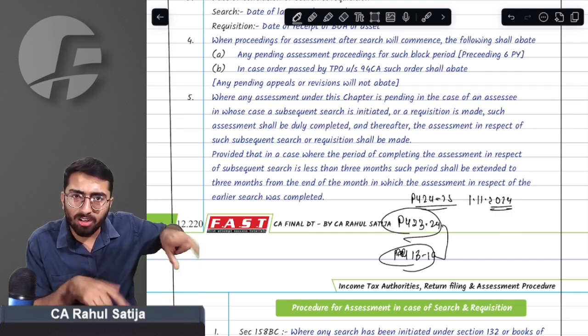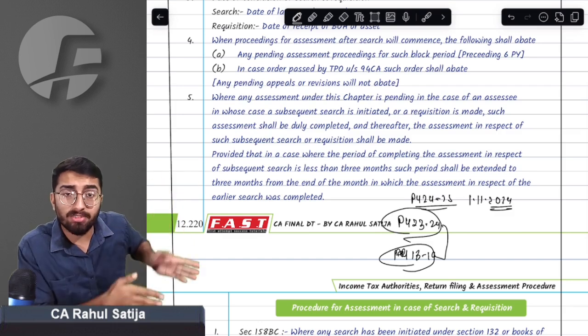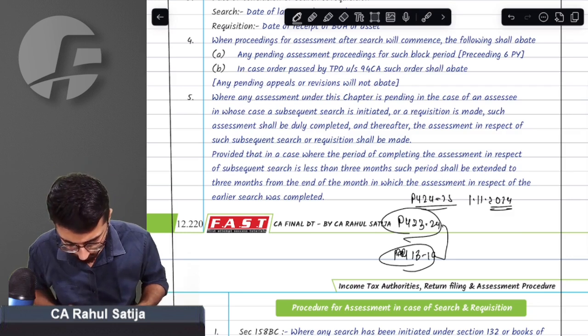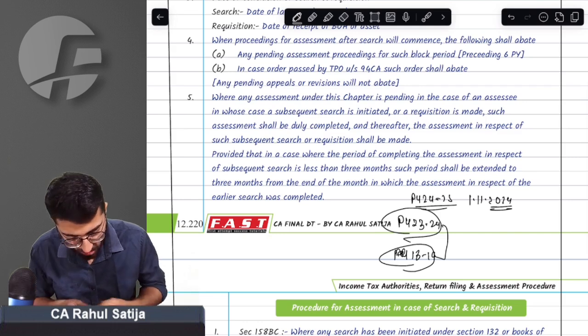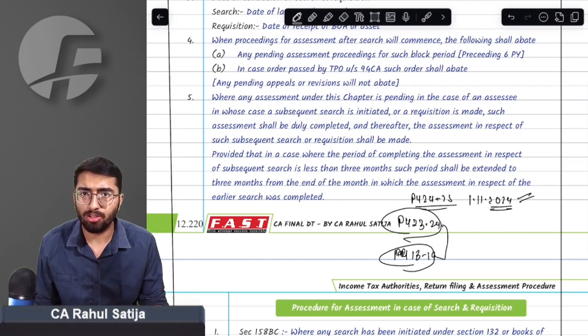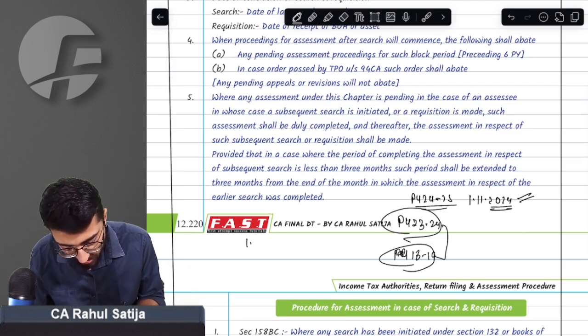And this new block period will comprise of similar periods which are already under assessment. What I'm saying, just listen to this point. For example, search started on 1st November 2024. Now again, a new search is started on 1st May 2025.